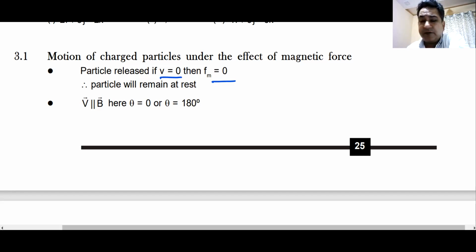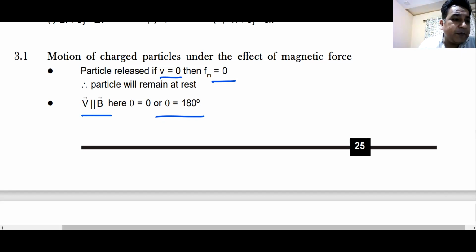If V is 0, then F is 0. If Q is 0, then F is 0. If the angle between V and B is 0, then also force is 0. So force can only happen when the angle is acute or 90 degrees or obtuse. It cannot happen at 0 degrees. It cannot happen at 180 degrees. Yes or no?